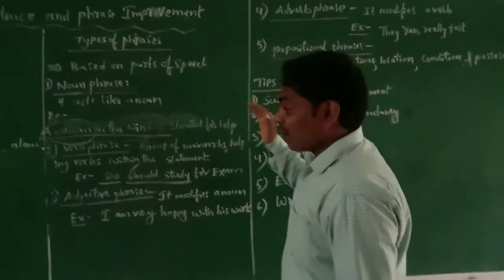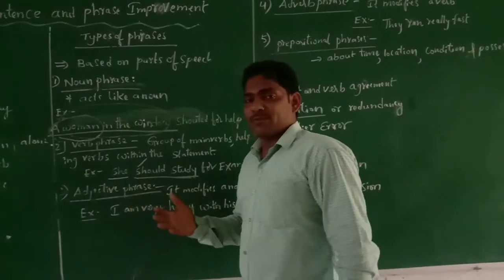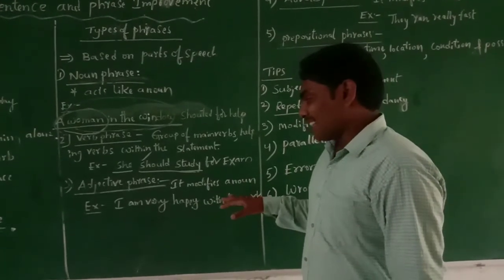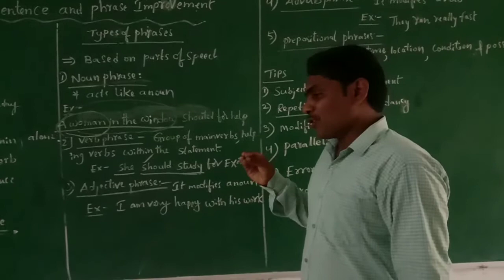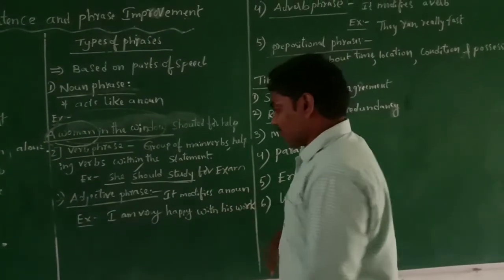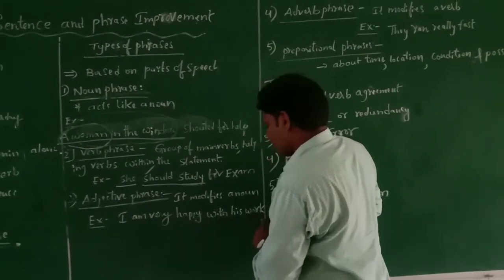The third phrase is called the adjective phrase. You know very well that an adjective is a word which modifies a noun. In a statement, a group of words that modifies a noun is called an adjective phrase. For example: I am very happy with his work.